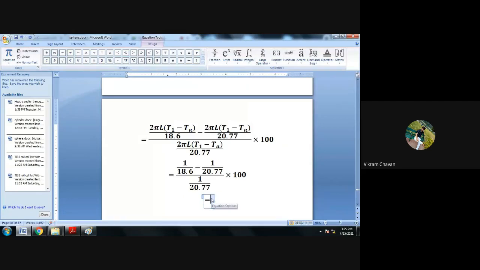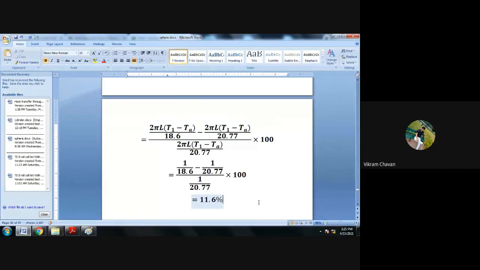Please put your answer in the chat box. Percentage change is 11.66, or 11.67. I will write 11.6%. So heat transfer is increased by 11.6% if you use the critical thickness of insulation in this problem.